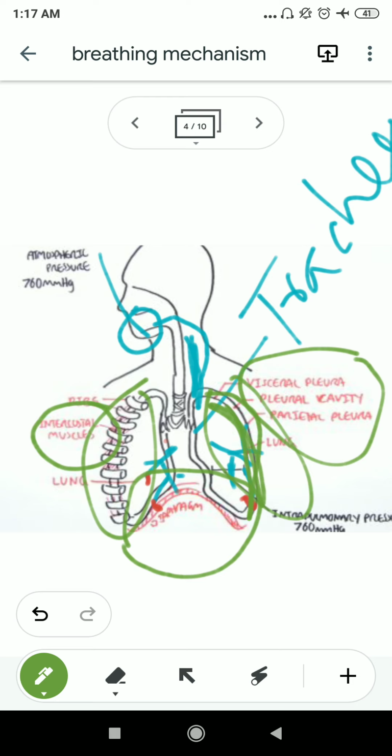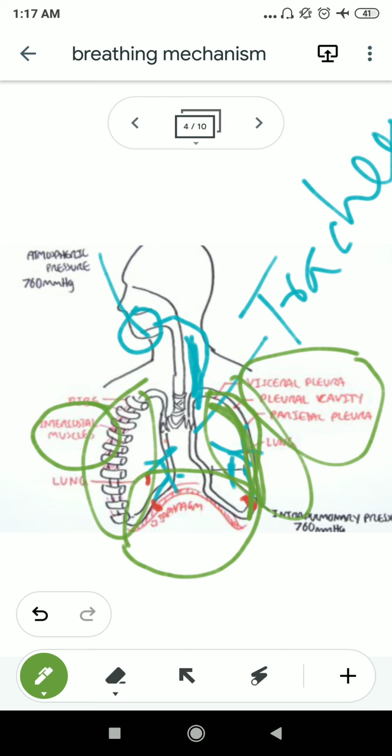Now before we discuss the mechanism of breathing, you need to know this structure: what are the ribs, what is the rib cage, what is the intercostal muscle, what is pleura, bronchus, bronchiole, trachea, nose, windpipe. This is the overall structure of the human respiratory system.